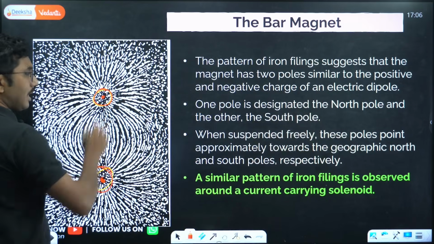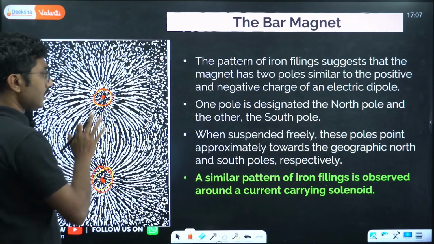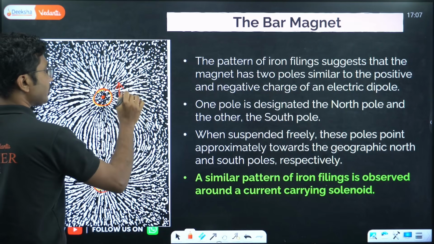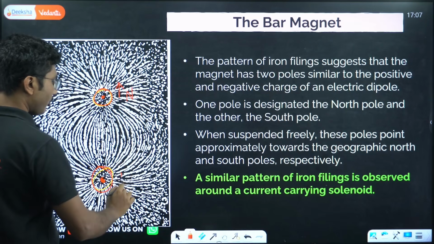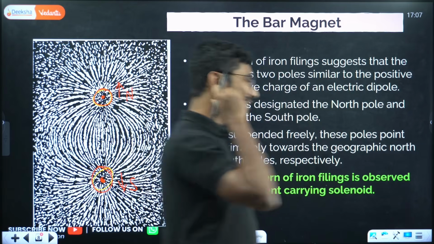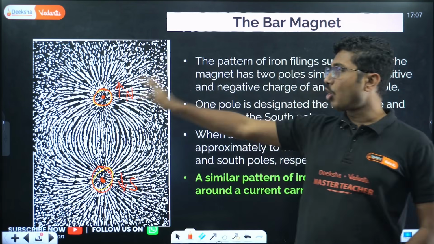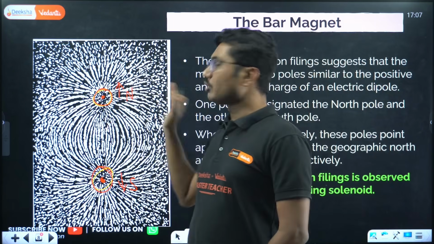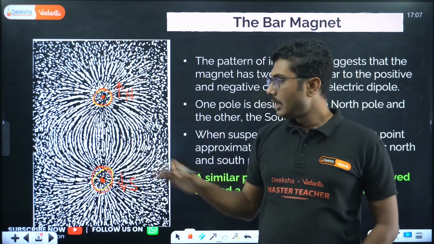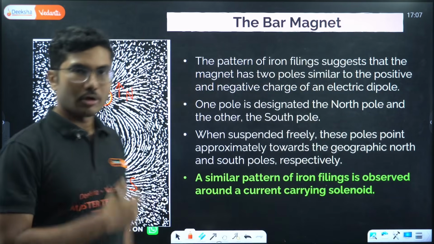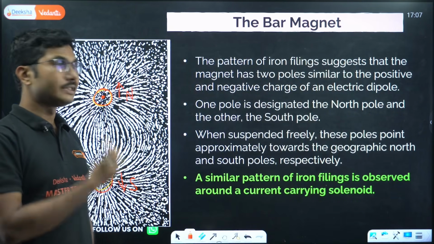Now which one will be the north pole, which one will be the south pole? That depends on when you suspend it. Suppose this one points towards north, so this will be the north pole. This one points towards south, it is called the south pole. Actually, in the correct sentence it is called the north seeking pole. It is seeking the north side, so that's why it is called the north seeking pole. This one is called the south seeking pole.